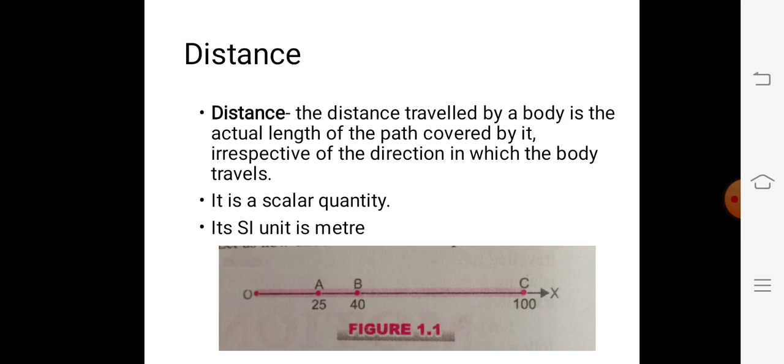OC is 100 kilometers, and it comes back 40 kilometers, so now it will be 100 minus 40 equals 60. So in this way the total distance covered by the object will be 160 kilometers, and this is the distance traveled by the object.